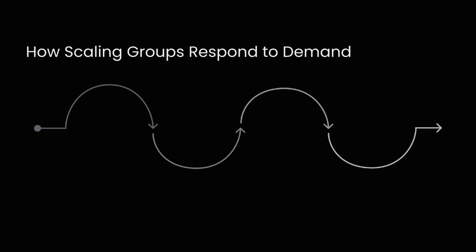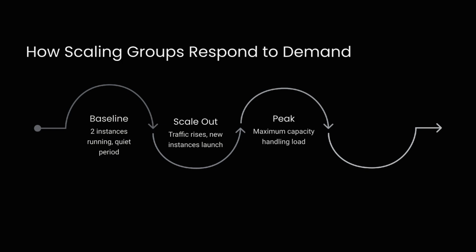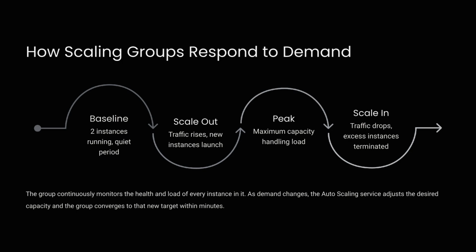Scaling groups respond to demand in a cycle. Starting at a baseline capacity, traffic increases trigger a scale-out, adding instances. At peak, maximum capacity handles the load. When traffic drops, scale-in terminates excess instances. The service continuously adjusts capacity to meet demand within minutes.